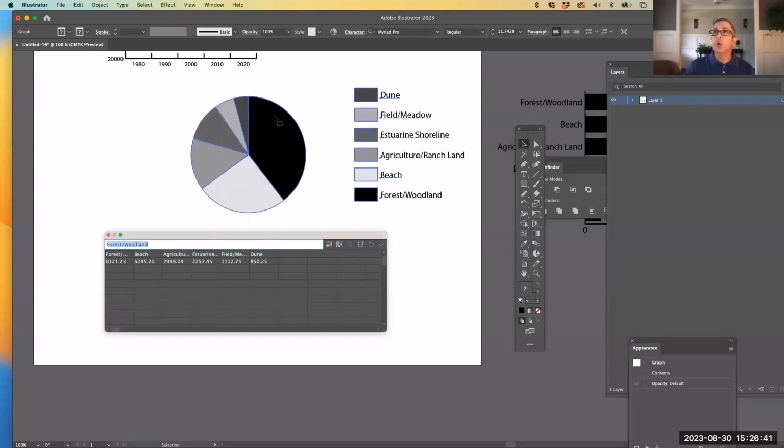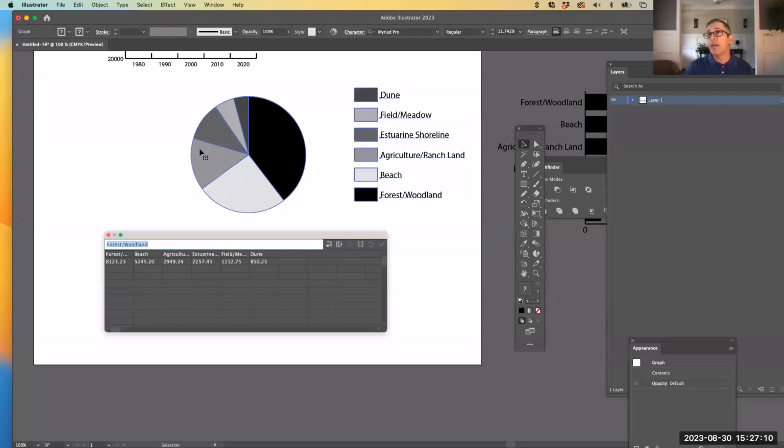The other thing you're going to notice is that it starts from largest to smallest from the 12 o'clock point on the upper centered portion of that pie chart. So you should always place your numbers starting with the largest and go to smallest. That way your first wedge will be the largest and they get smaller as they go all the way around.